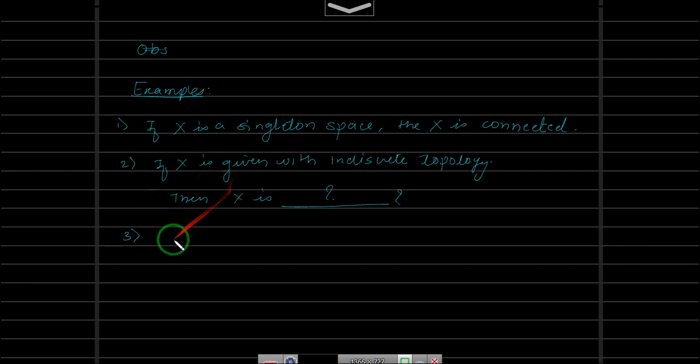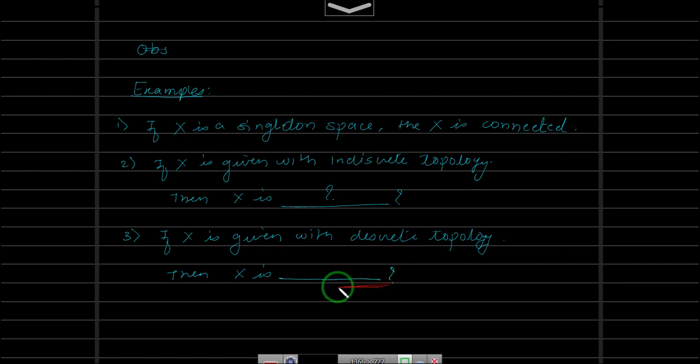Let us go for the discrete. So if X is given with discrete topology, there will be two cases, right? You think of. Then X is again, as a hint, it will depend on the cardinality of X, the number of elements in X. Okay, so we can go through that. Third is done. Let's go for the fourth.